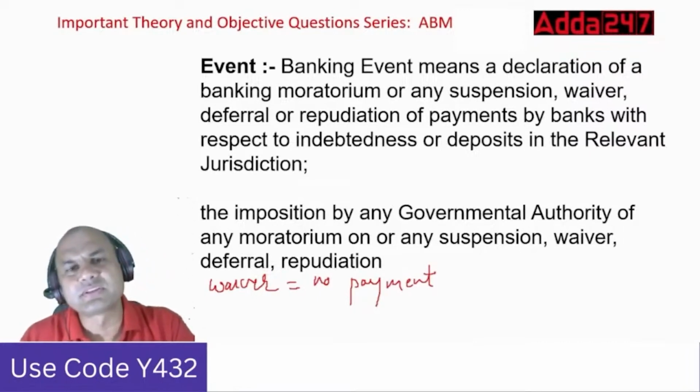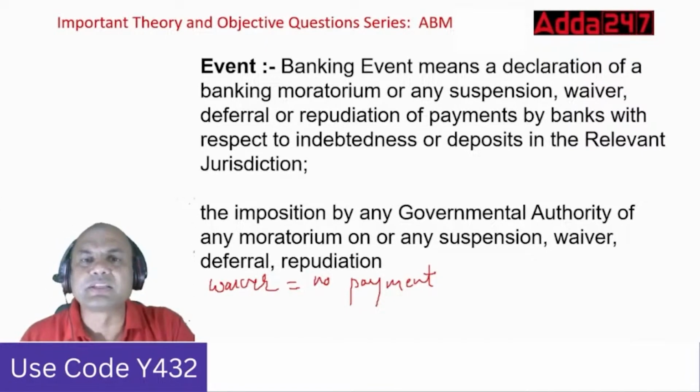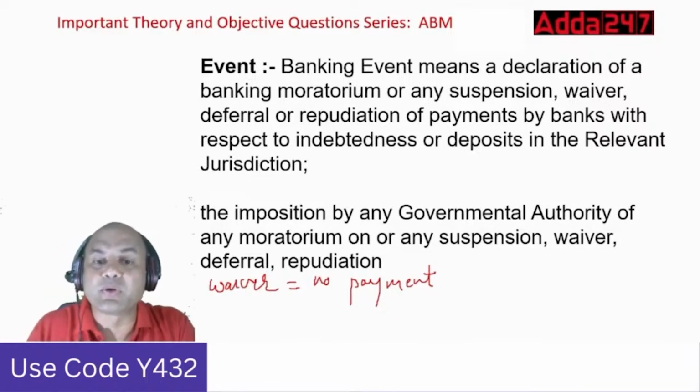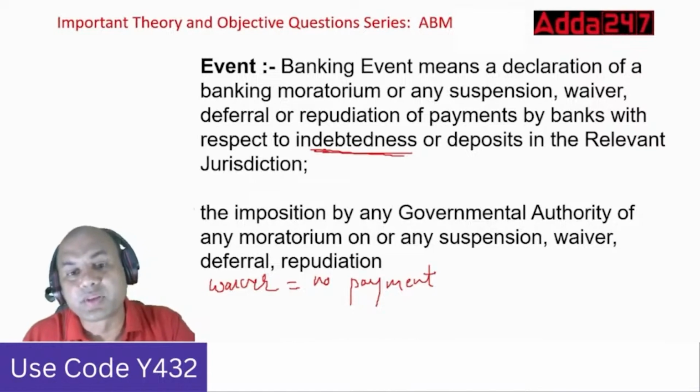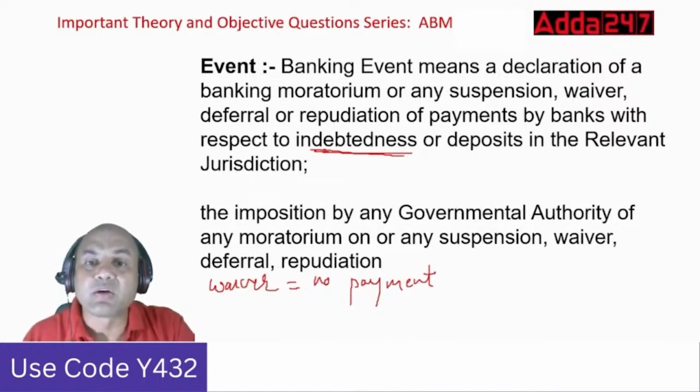Then next is farm loans, then certain business loans. Business loans are never waived as such. Only farm loans are waived in India mainly. So waiver means that person doesn't have to pay anything. Deferral, repudiation of payments by banks with respect to indebtedness or deposits in the relevant jurisdiction. With respect to indebtedness means somebody is having a loan but is not able to pay the loan. So that is known as either waiver or this suspension.